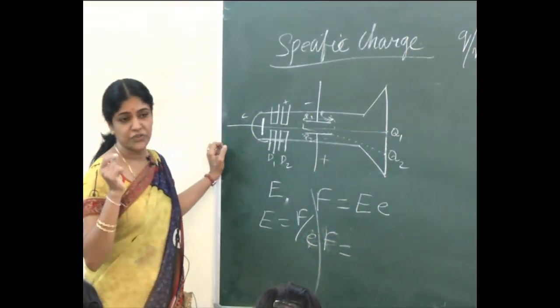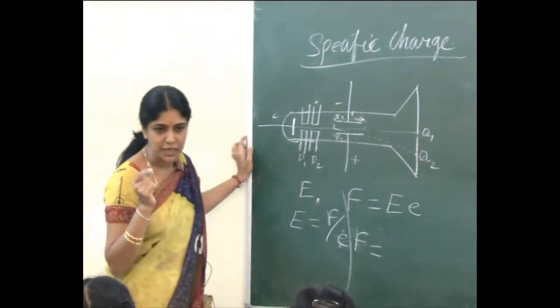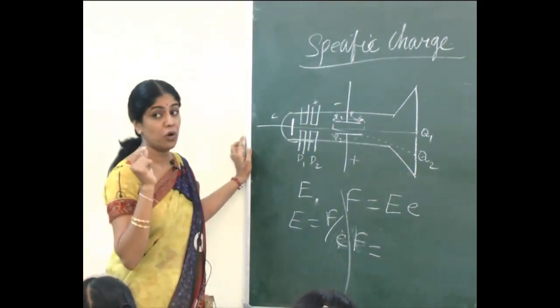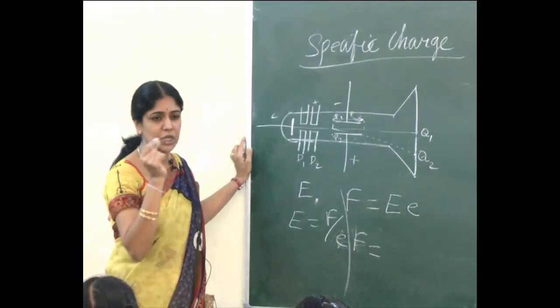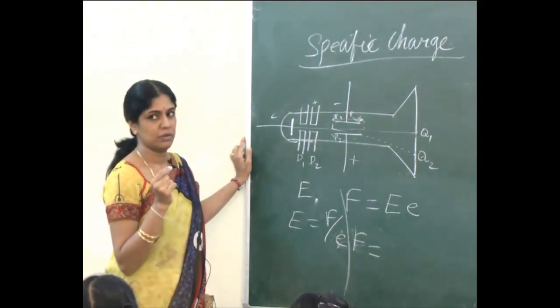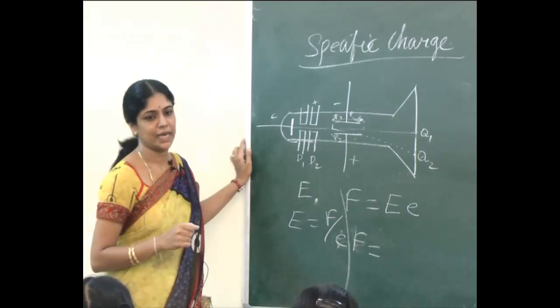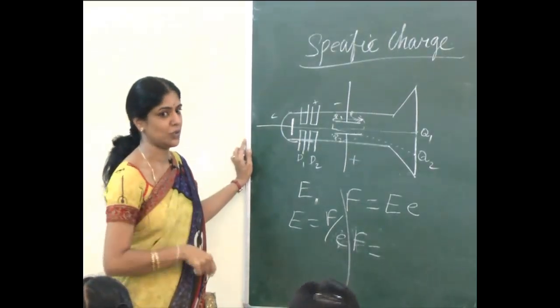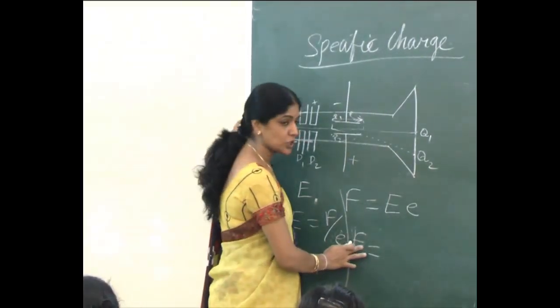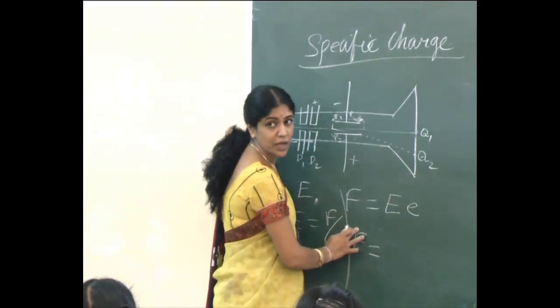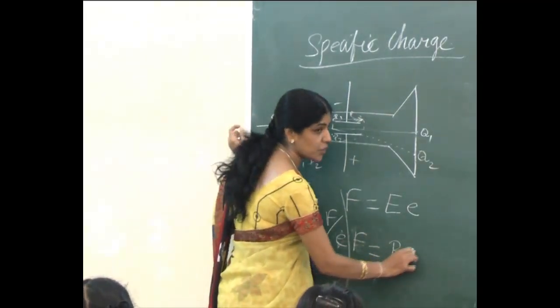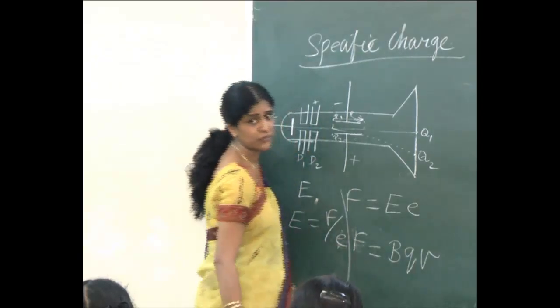Have you studied this in the third lesson? Force, yes, say. Force due to a charged particle, BQV, correct. You are saying this for the conductor. So F equal to force due to the magnetic field, what is it? F equal to BQV, the magnetic Lorentz force.